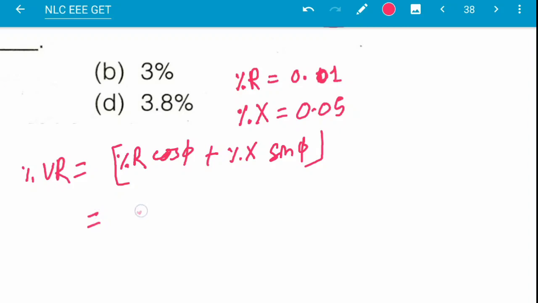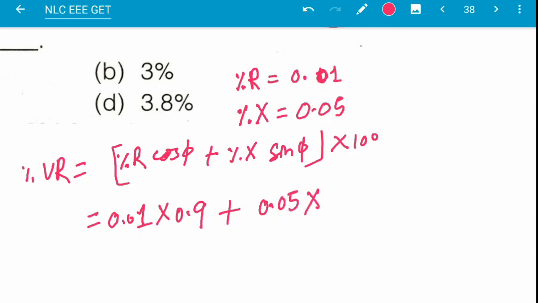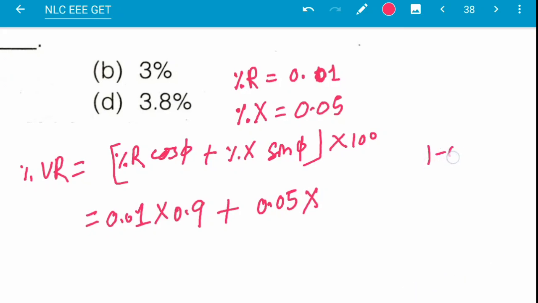Here this will be 0.01 into 0.9 plus 0.05 into sin phi, which is the square root of 1 minus 0.9 squared, equal to 0.436, all into 100.